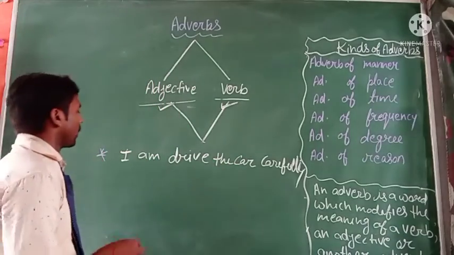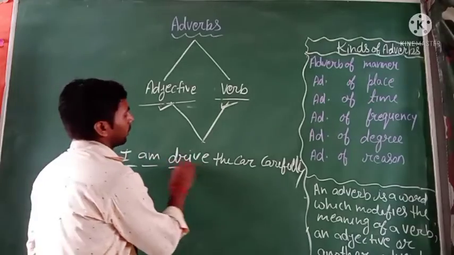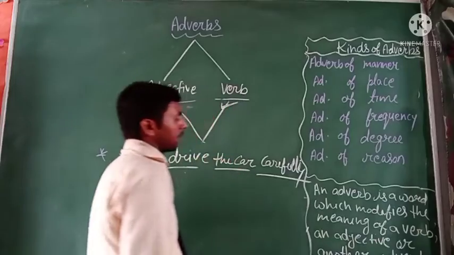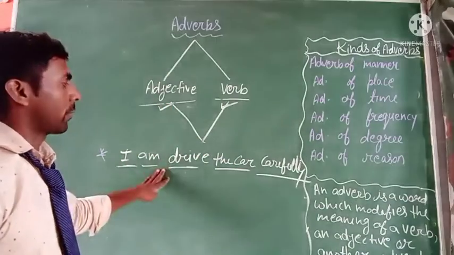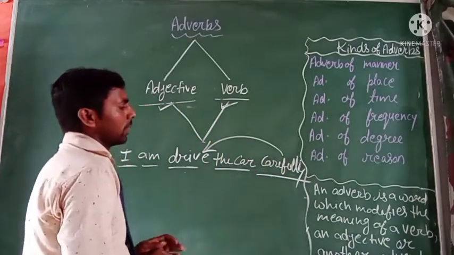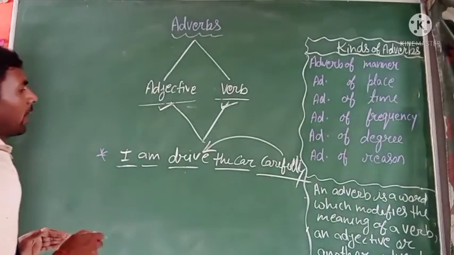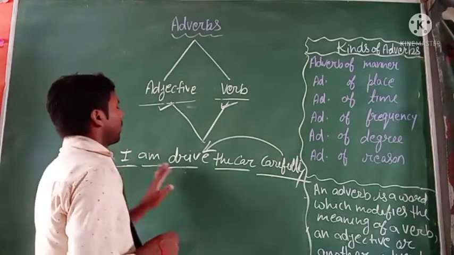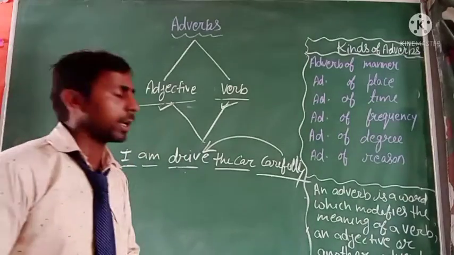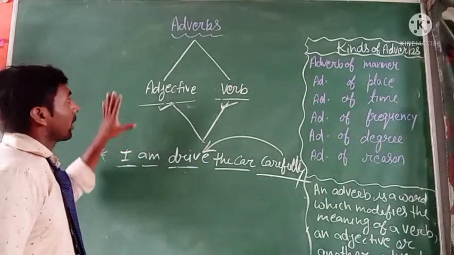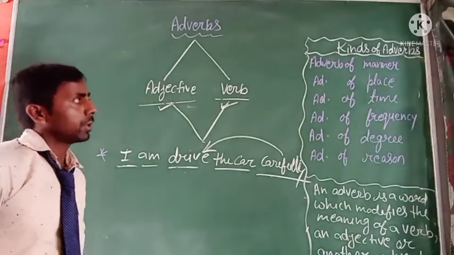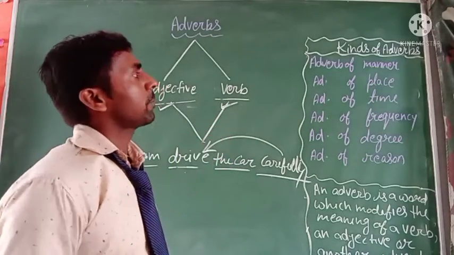Okay, so you know very well that here is the subject, verb, helping verb and object, and here is the word that is left, and that word will be the adverb, and this word modifies the verb. It modifies the meaning of the verb, just like that: I drive the car carefully. I think you all understand the meaning and the definition of adverb. So next we will learn more about the adverb.